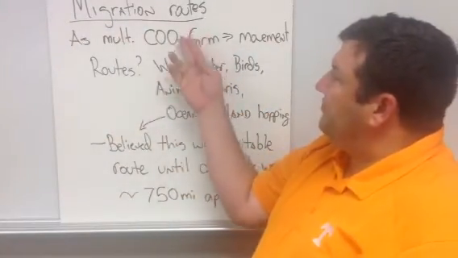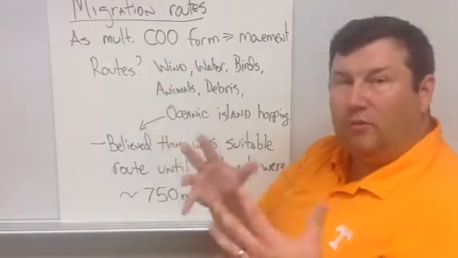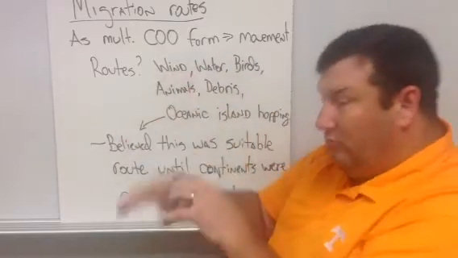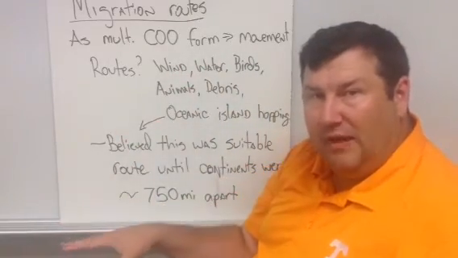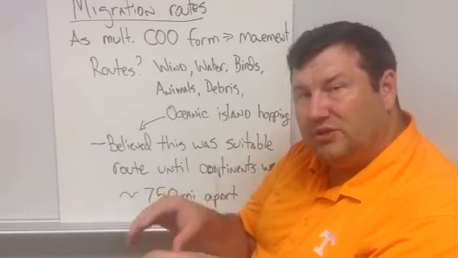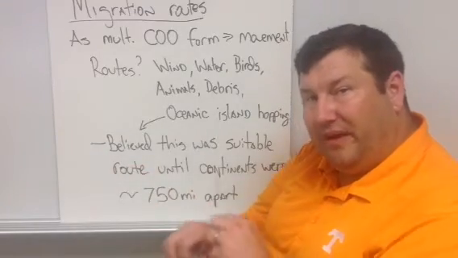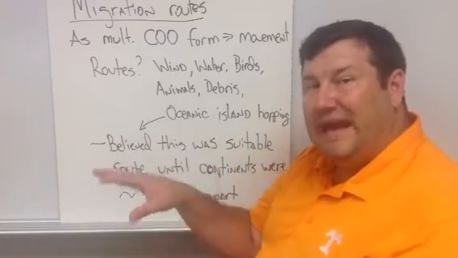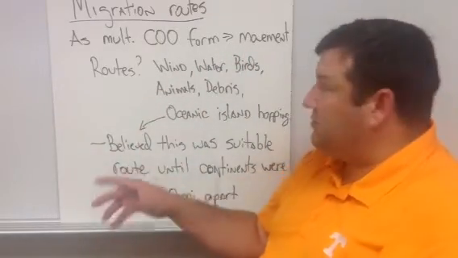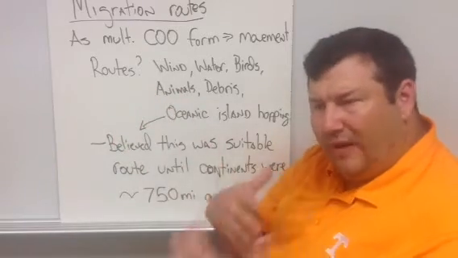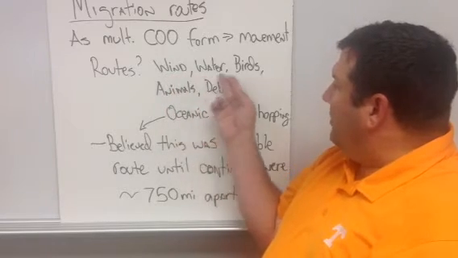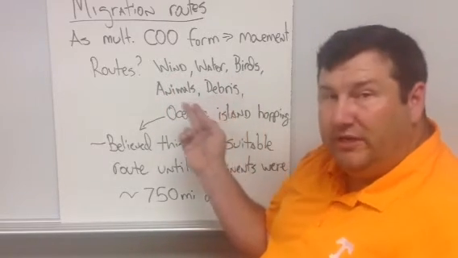When we talk about migration routes, as these multiple centers of origin existed and formed, the movement then spread out from those locations as well. So like I said, we don't have a real good idea of what was going on in terms of the primary center of origin, but as there were secondary centers of origin developing, as the grasses moved and spread and adapted to their environments, there was movement from those secondary locations to further spread them. And the major routes, or the routes that they took to move from one place to another, were basically wind, water, birds, animals, floating debris.